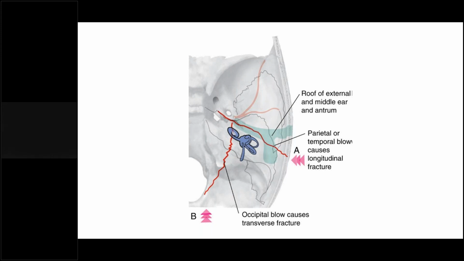If the impact is from posterior to anterior, then you will have an occipital blow. That will cause a transverse fracture, and it might start from the foramen magnum and reach the petrous part of the temporal bone, traversing the otic capsule or the labyrinth.